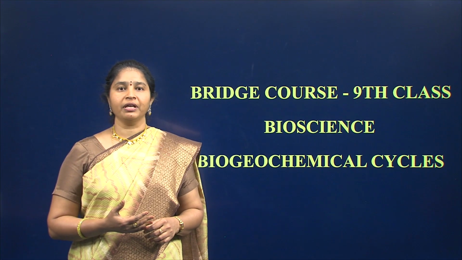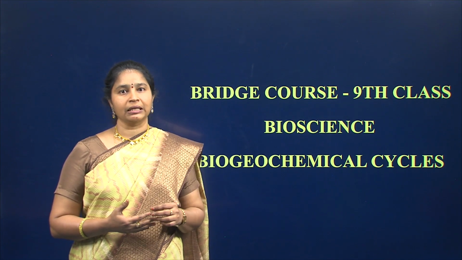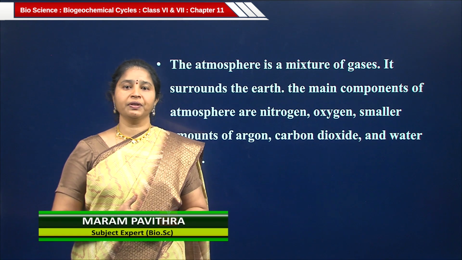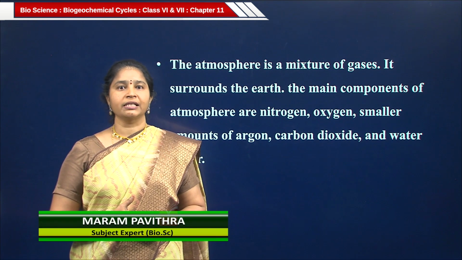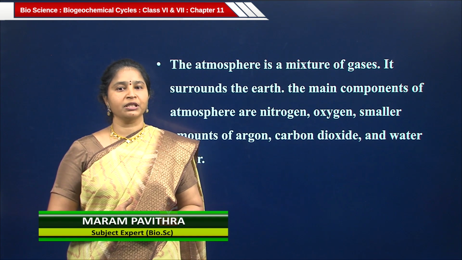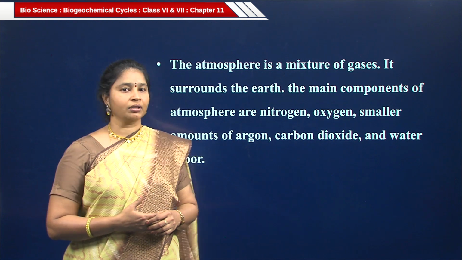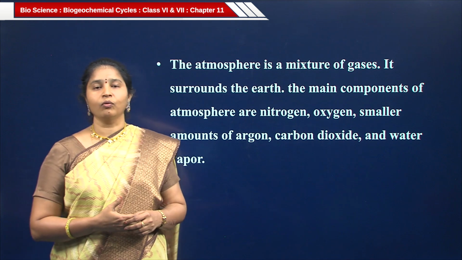Let us see what we have learnt on the topic biogeochemical cycles in the previous classes. So, what is atmosphere? Atmosphere is a mixture of gases. It surrounds the earth as a layer. The main components of atmosphere are nitrogen, oxygen, and smaller amounts of argon, carbon dioxide and water vapor.